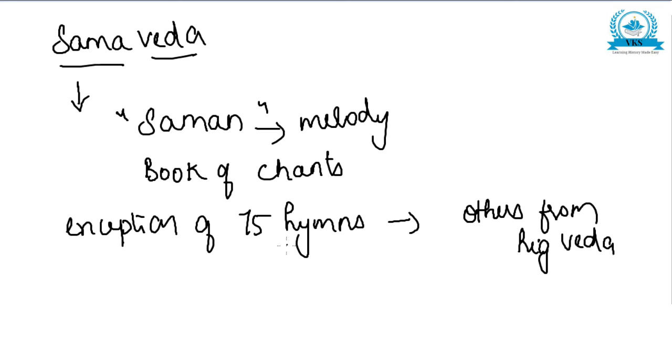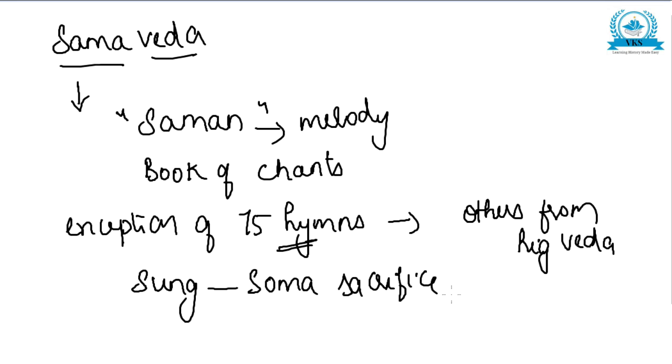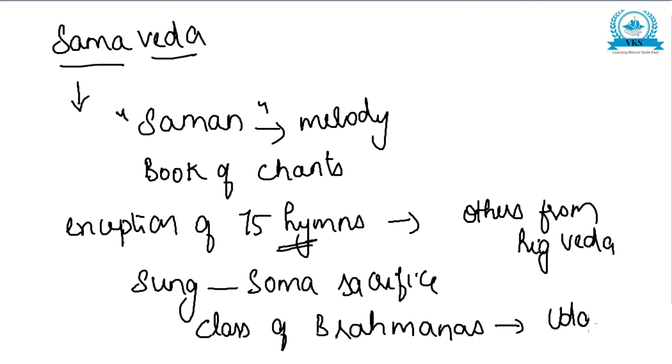These hymns are usually sung at the time of Soma sacrifice, and are sung by a special class of Brahmanas called Udgatris.